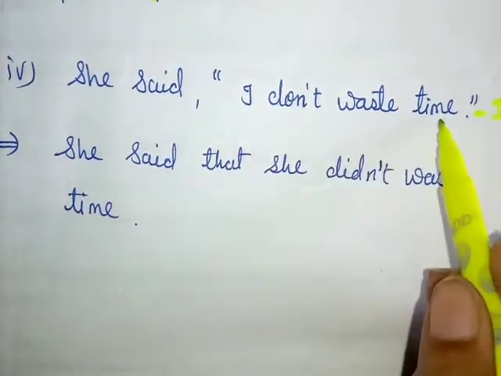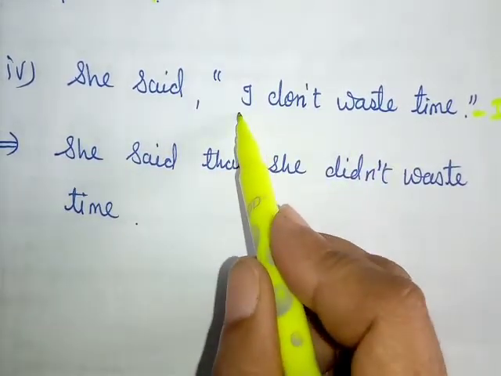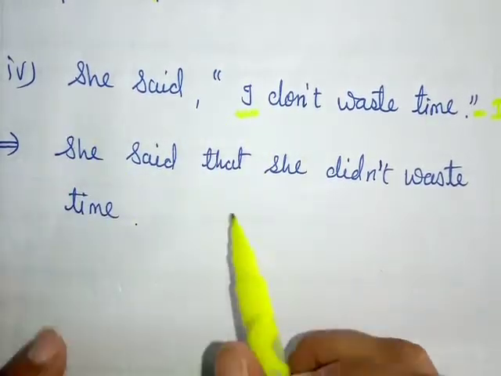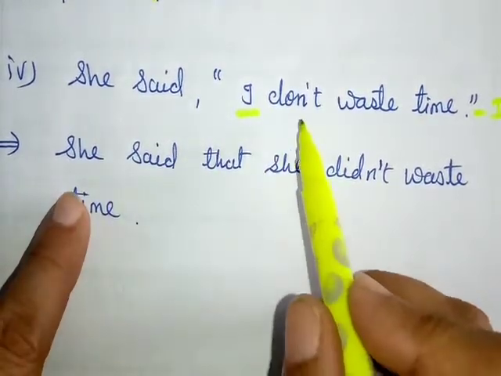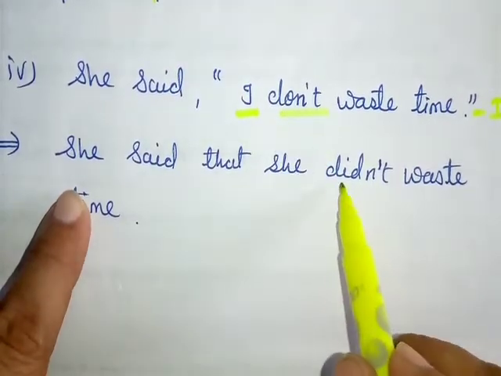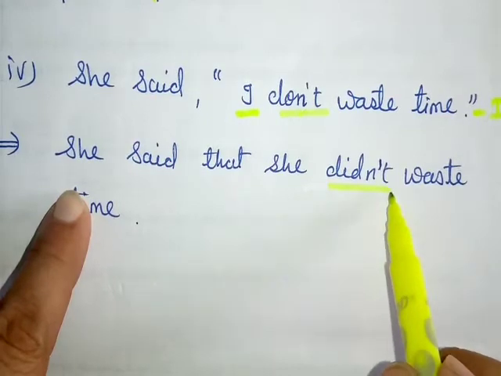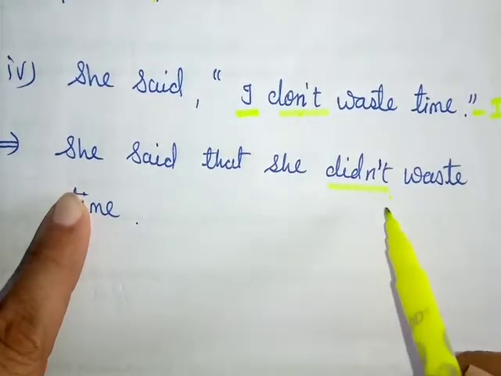When we change the sentence, first of all we have to change the person. The person is changed according to the subject, so I will change into she. And the verb changes according to tense. It is a present indefinite tense verb, so it will change into a past indefinite tense verb. Don't will change into didn't.